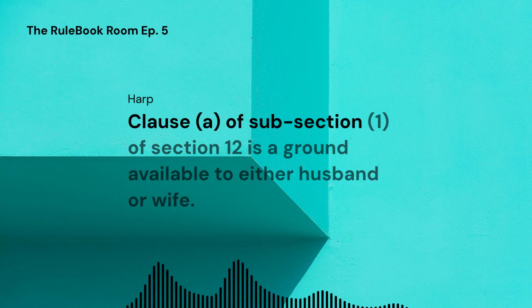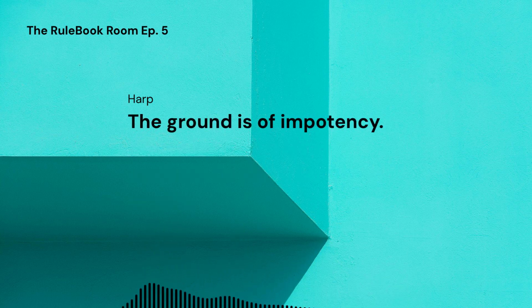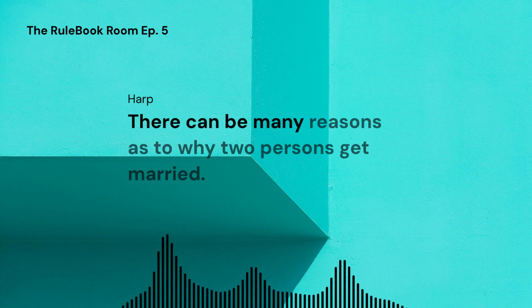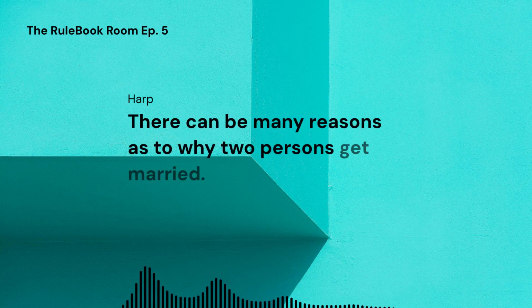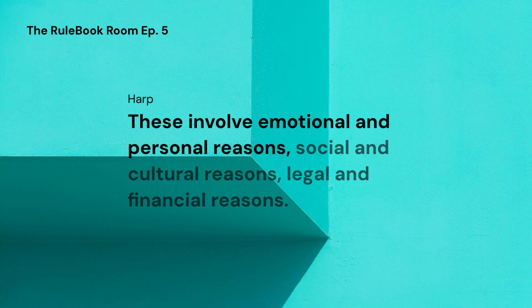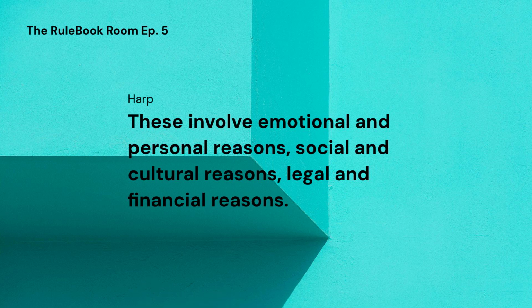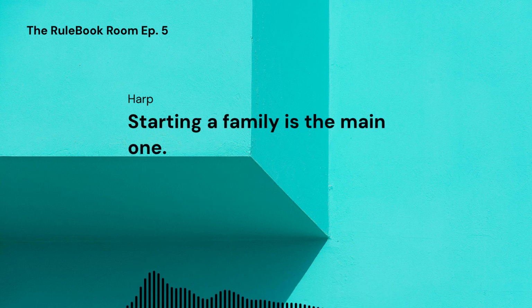Clause A of subsection 1 of Section 12 is a ground available to either husband or wife. The ground is of impotency. There can be many reasons as to why two persons get married. These involve emotional and personal reasons, social and cultural reasons, legal and financial reasons. Starting a family is the main one.